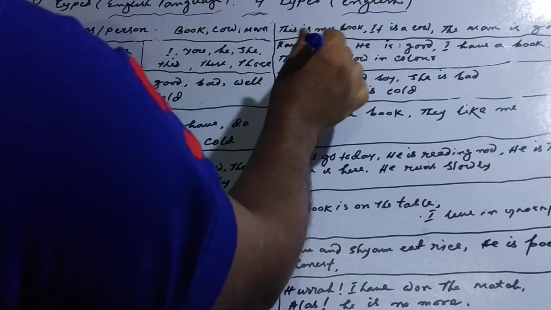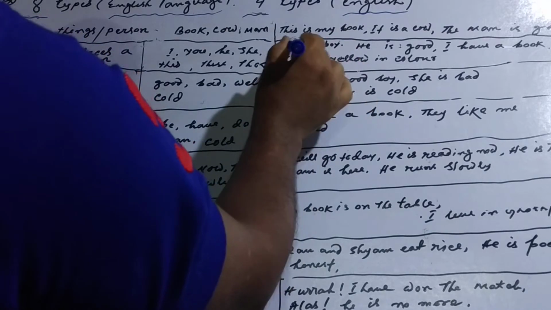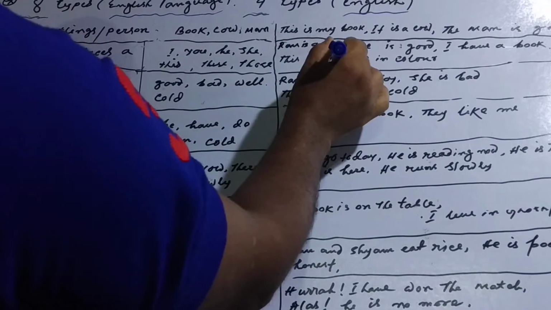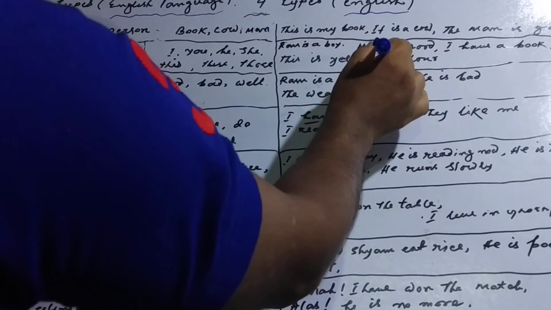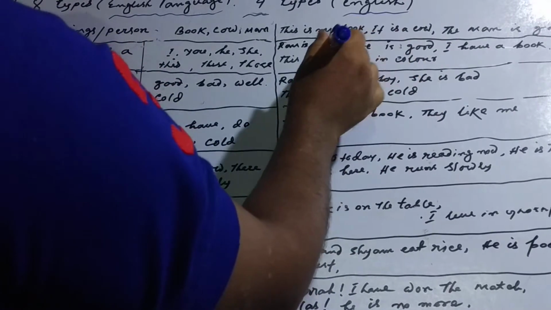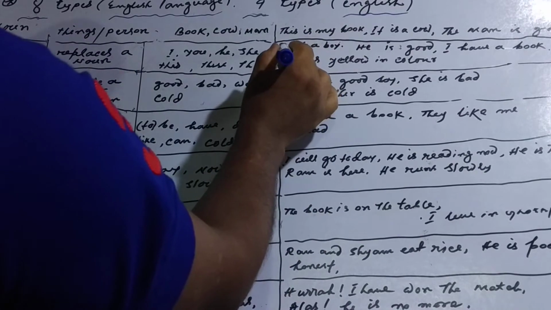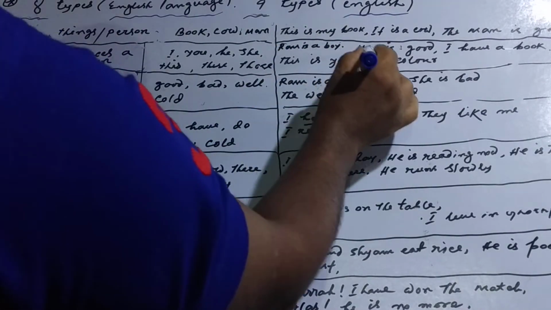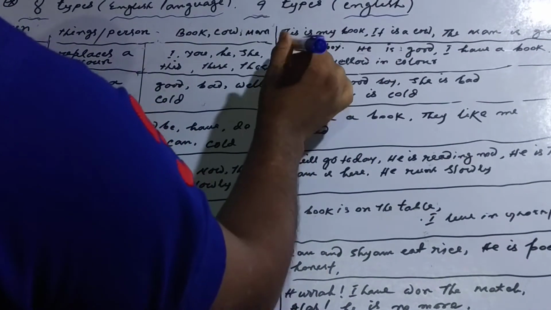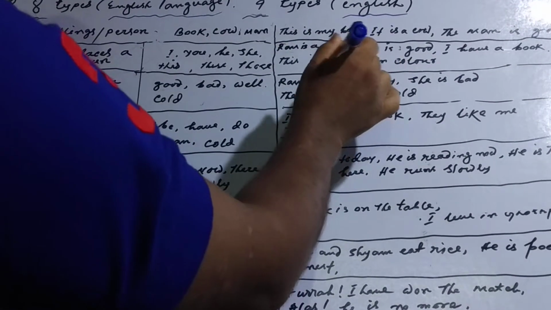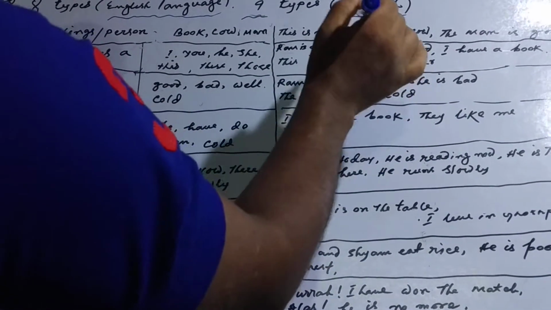First, Ram is a boy. Here Ram is a noun, boy is a noun. He is good. Here he is used in place of Ram, so he is a pronoun.